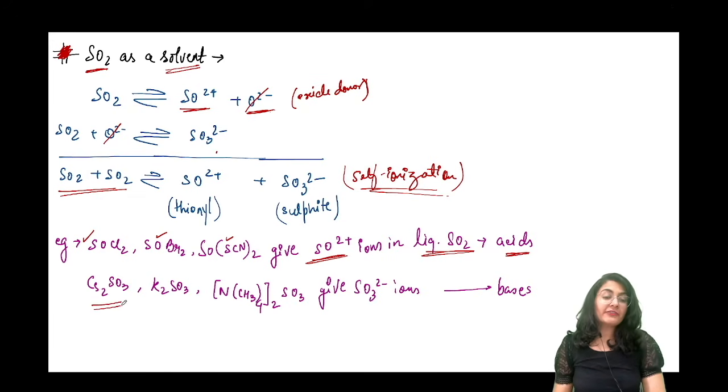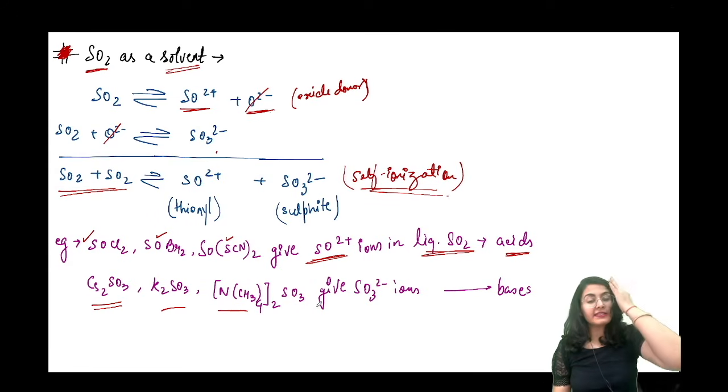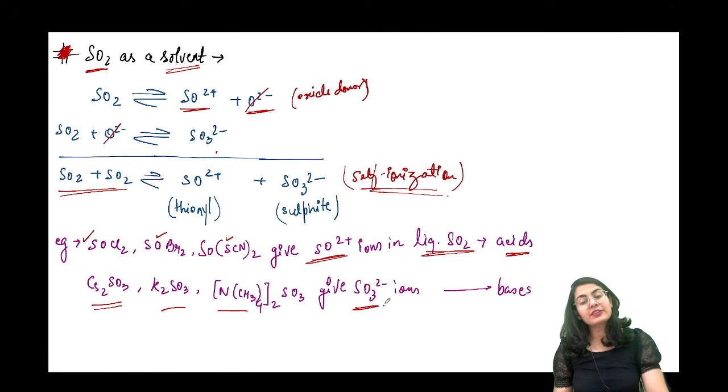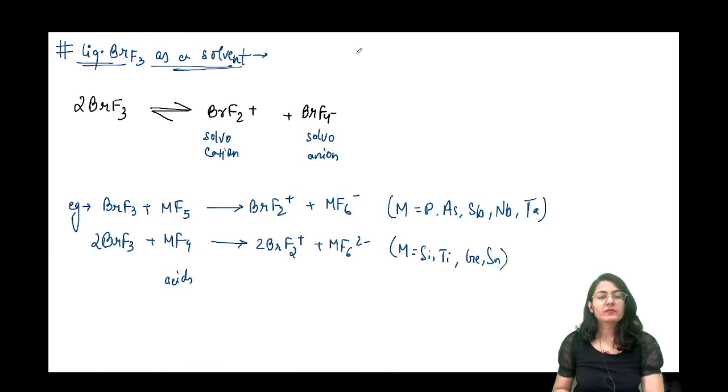However, all the sulfide salts, cesium sulfide, potassium sulfide, calcium sulfide, ammonium sulfide, ये सारे के सारे break down करके क्या देने वाले हैं? SO3 2 minus. And you know very well that if this reaction goes backward, then it is going to be a neutralization reaction. Very simple. Alright guys, so let's continue discussing another solvent, BrF3.